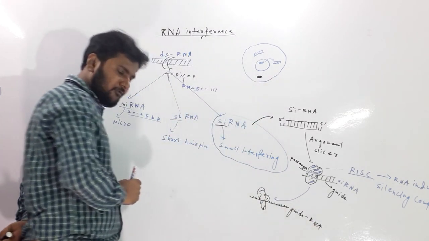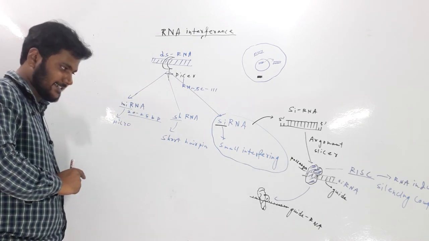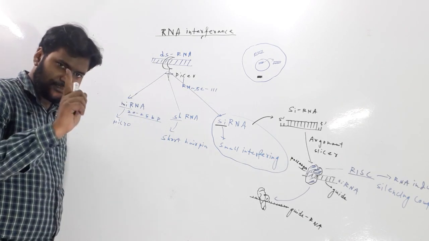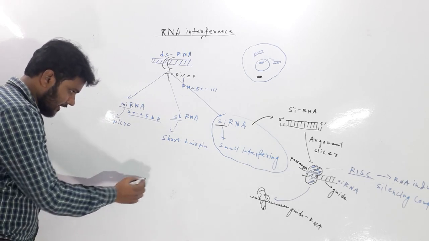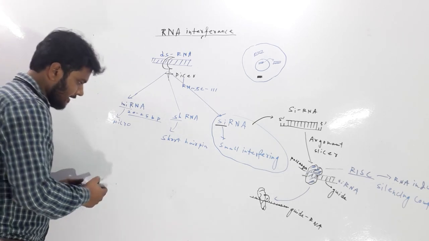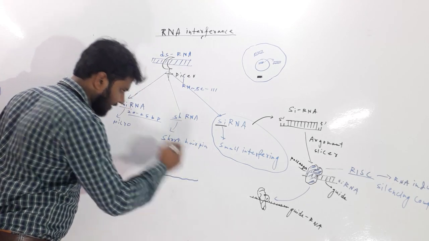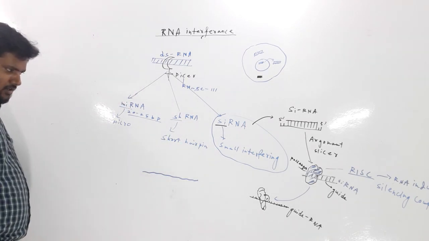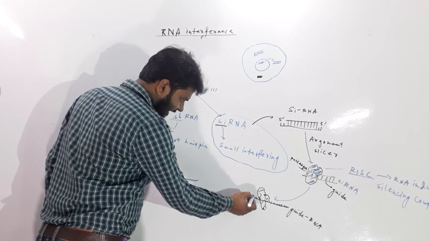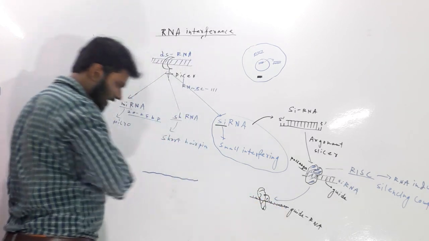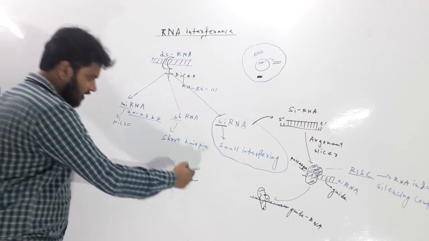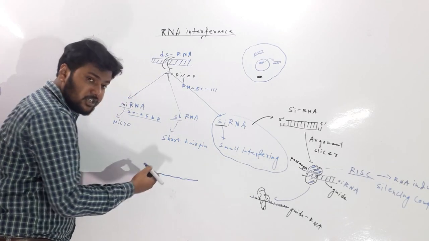This guide RNA will help the RISC complex find the target mRNA. Suppose this is the target mRNA. The guide RNA will go to the target RNA and join here, based on complementarity.